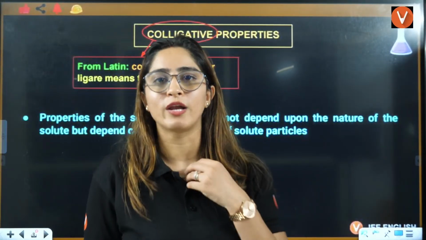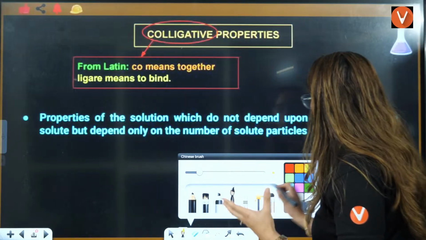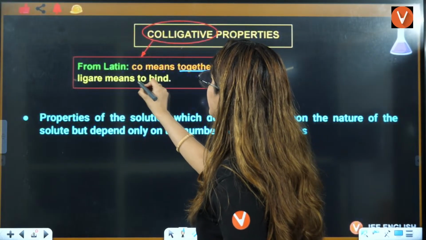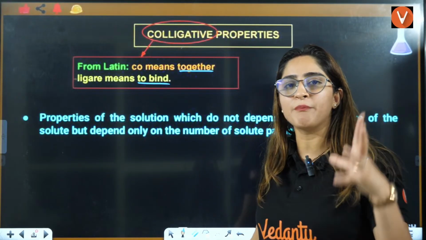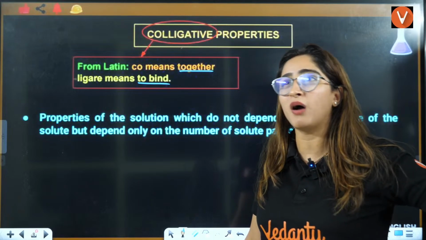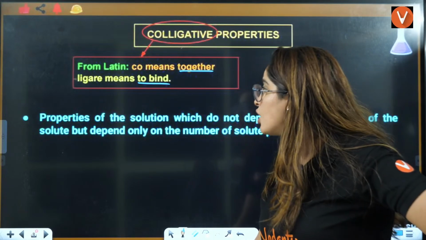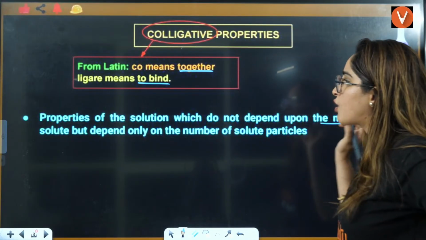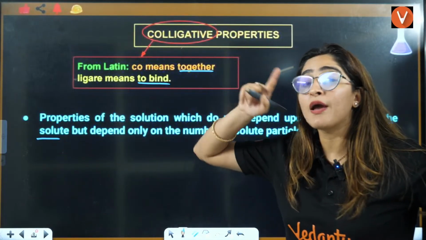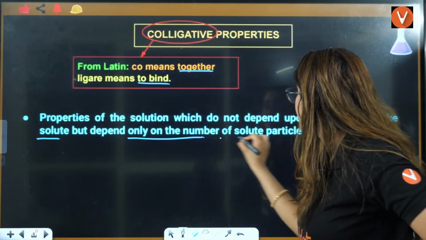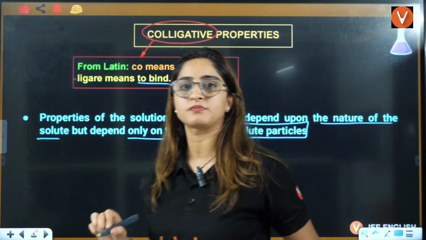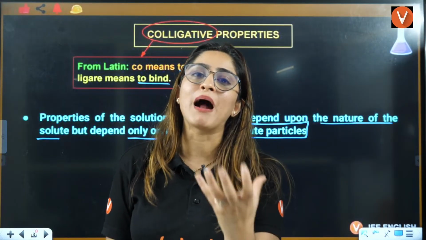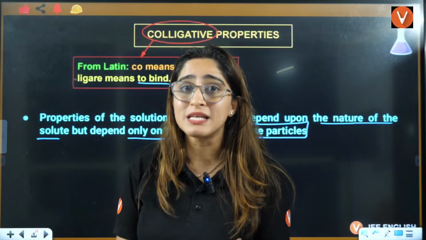Now, let us understand colligative property. Colligative comes from Latin: co means together, ligere means to bind. So that means something which is bound together. Now, ma'am, what does this mean by colligative property? It means properties of the solution which do not depend on the nature of the solute, but only depend on the number of solute particles. Nature of solute doesn't matter. It matters how many particles of solute you are adding.